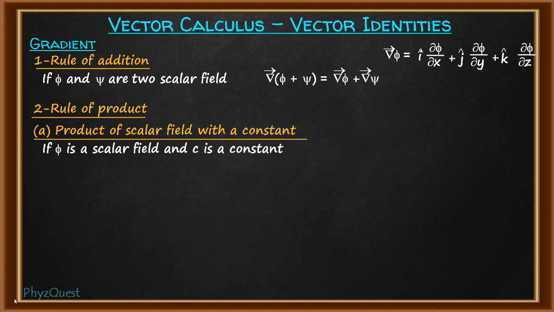When the constant is multiplied with the scalar field and the gradient is taken, this will be gradient of c phi. The constant c will come outside of the bracket, and the gradient will act on phi. So this will become c times gradient of phi.